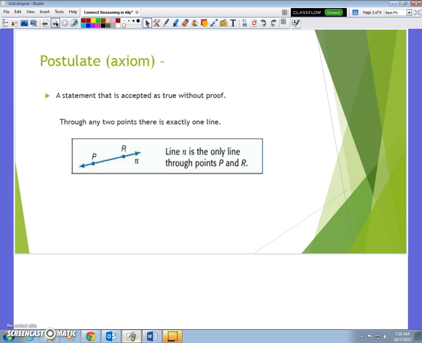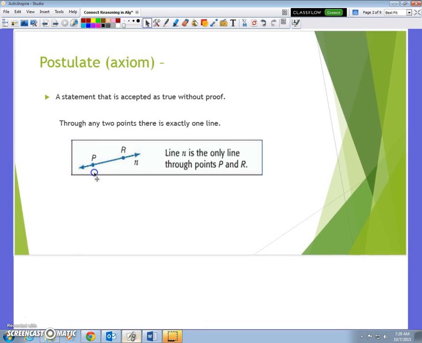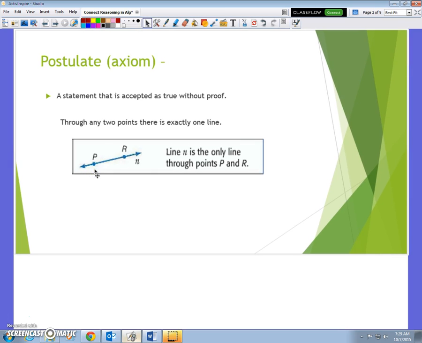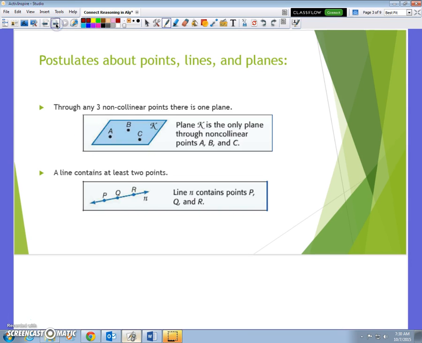The first one here says that the line N is the only line through points P and R. So there is no other line that I can draw, and it might seem like common sense, but it's a postulate. There's no other line that I can draw through P and R, it has to be a straight line. It can't be like a quadratic or a parabola or anything. This does not count. Okay. Between 2 points, there's only one line. Okay, there's not more than one line. It's just one line. That's it. That's the only way you can do that line, is straight through both those points.